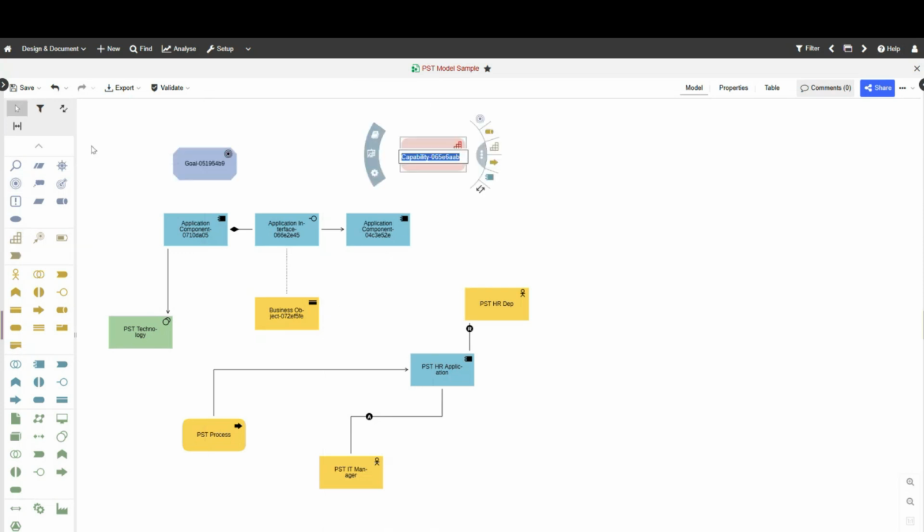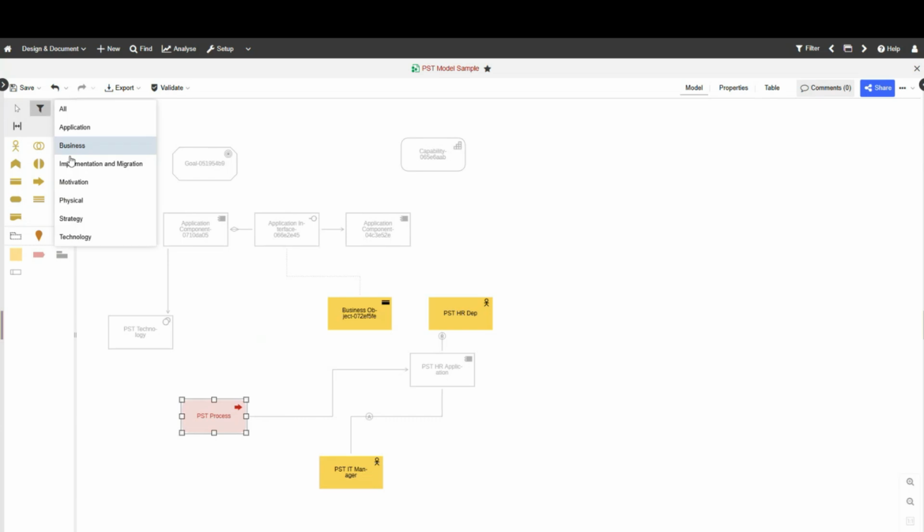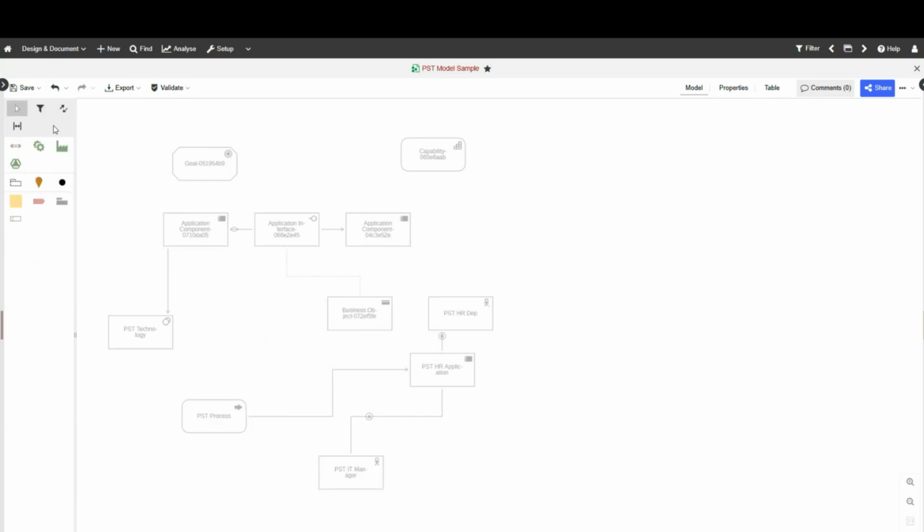Capability, I think that should be fine. Up here you have viewpoints or filters, viewpoint filters. I don't know how we officially call them. Hide, show, well, it doesn't matter. I call them viewpoint filters. So you go in business and you can see the business-related objects that are visible and changeable. Maybe the physical, there we don't have anything. Maybe application-related, we have those.